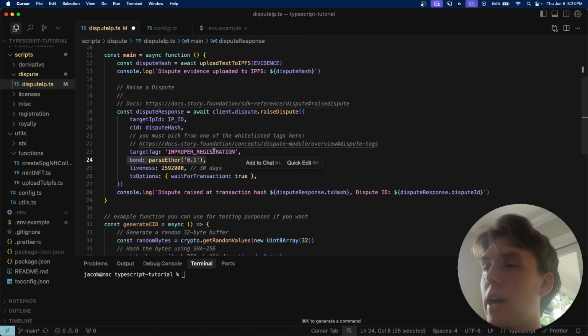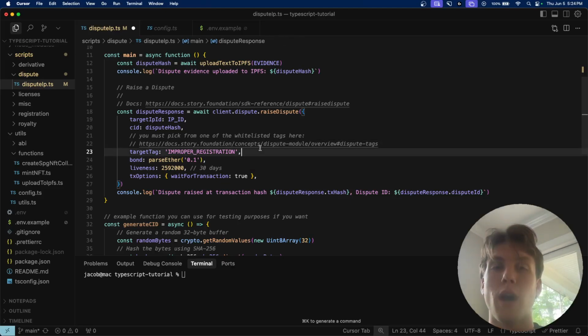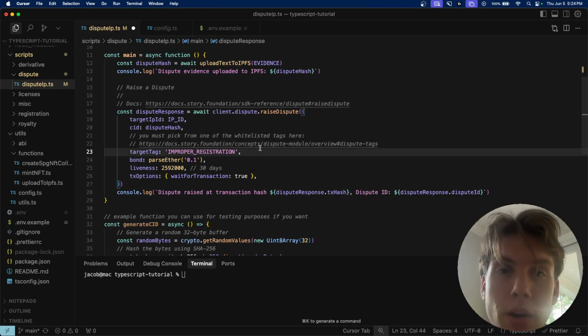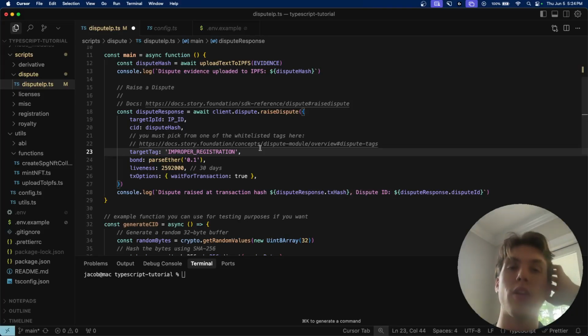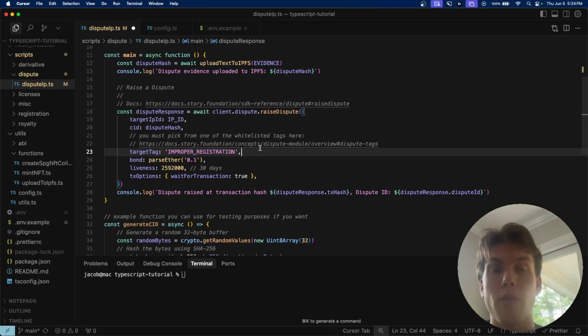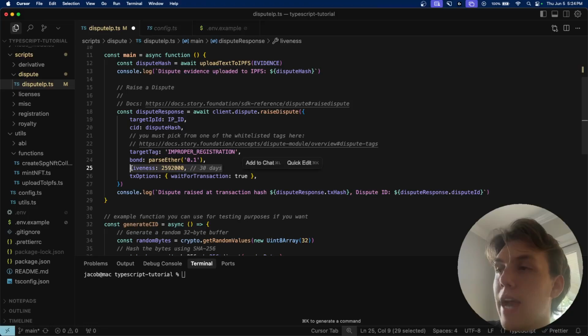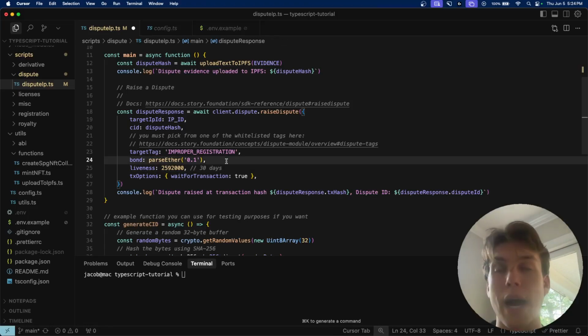Improper registration, right? Which is us saying this is a copyright issue. And then the bond. Now the bond, we're just going to say is 0.1 wrapped IP here. The point of the bond is that if there's a counter, then the other person that registered this song, the one that we're disputing, would have to also provide 0.1 wrapped IP to counter, right? And then if I won the claim, I would get that as winnings. Then the liveness here, this is how long the other person has to counter dispute.